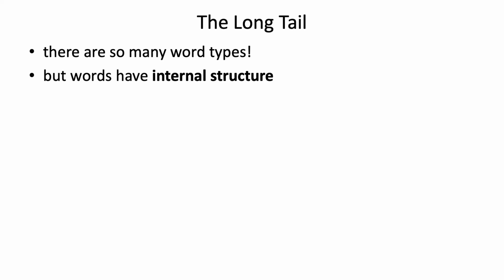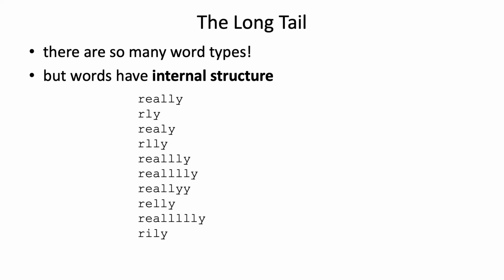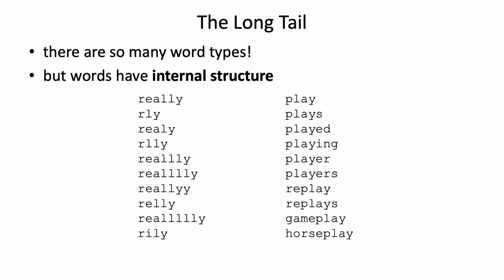Fortunately though, even though there are many word types, we know that words have internal structure. In addition to the spelling variations we saw earlier, words have morphological structure. For example, suffixes, prefixes, compounding, and this is what we're going to be talking about next.